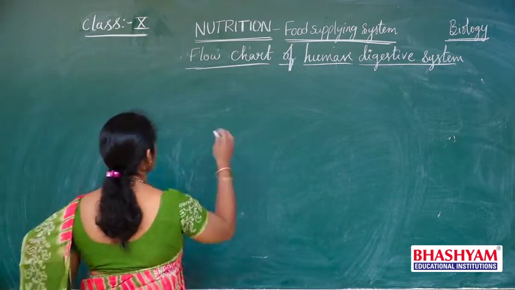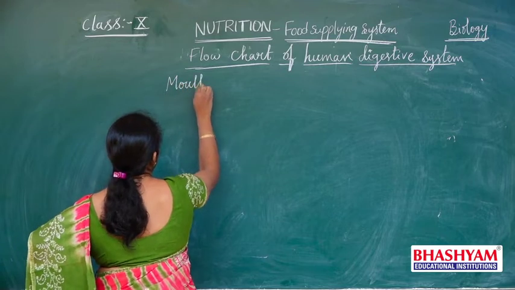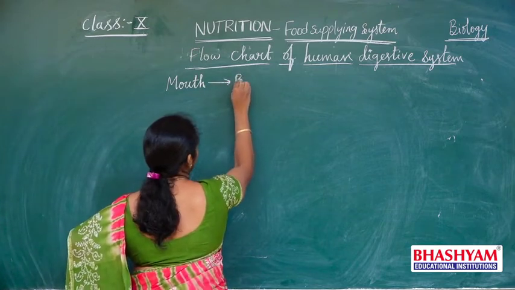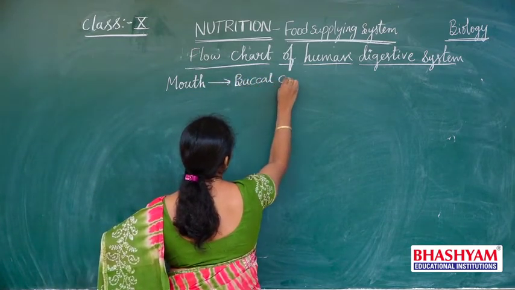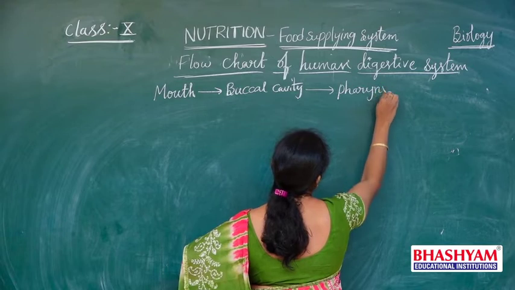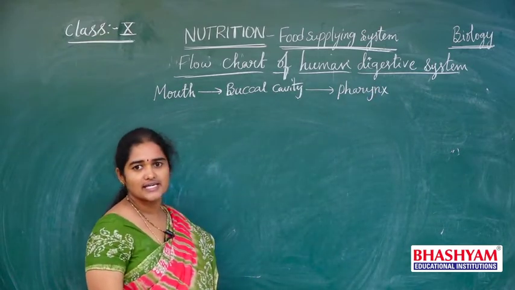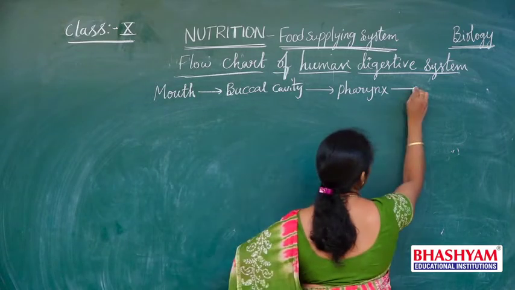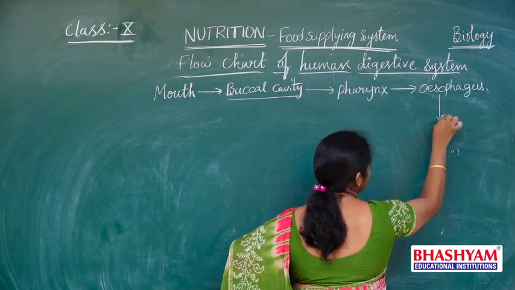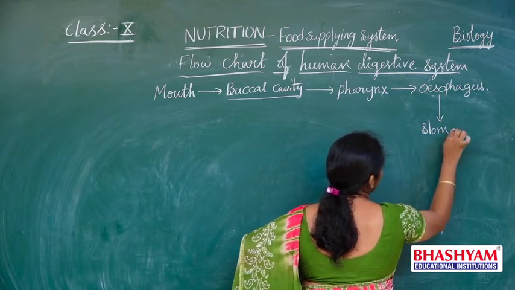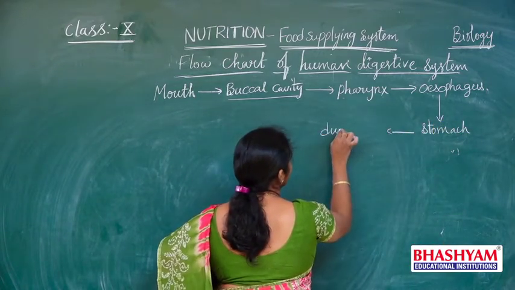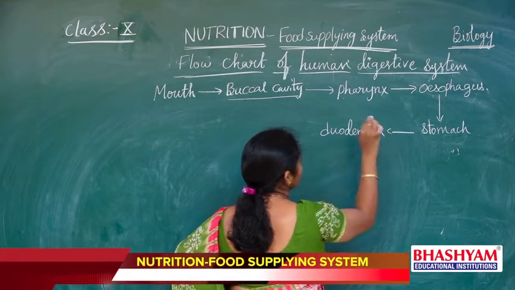As we saw in the previous class, the digestive system starts with the mouth, and it opens into a cavity called the buccal cavity, and this buccal cavity opens into a junction called the pharynx, and this pharynx opens into the esophagus, and this esophagus opens into a muscular bag-like structure called the stomach. Now the stomach opens into the duodenum.